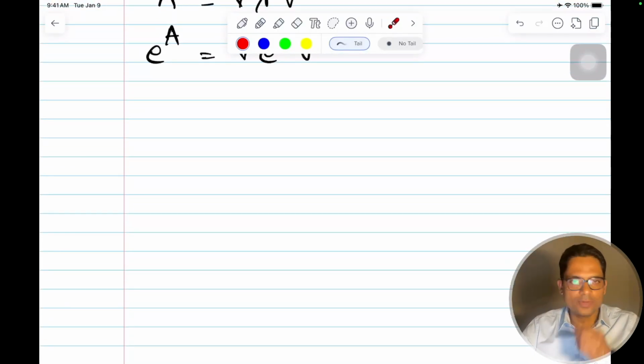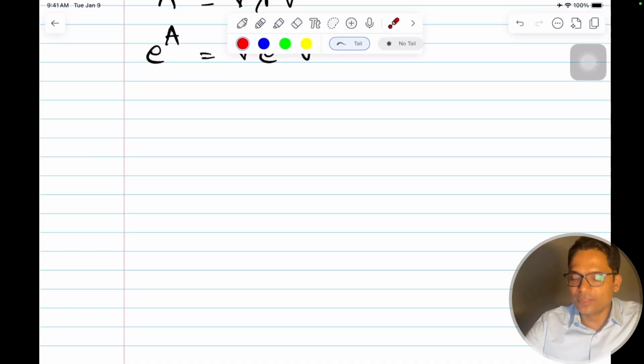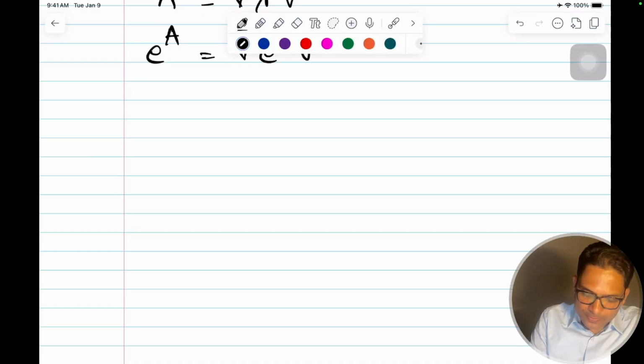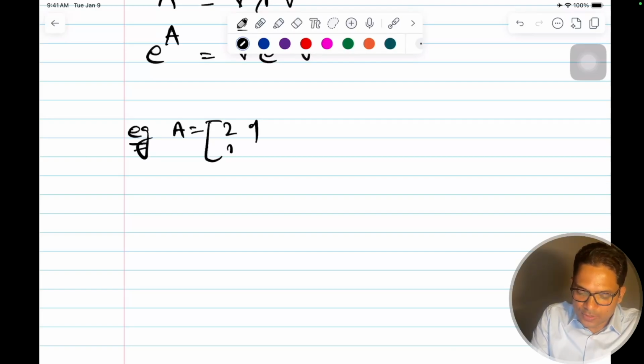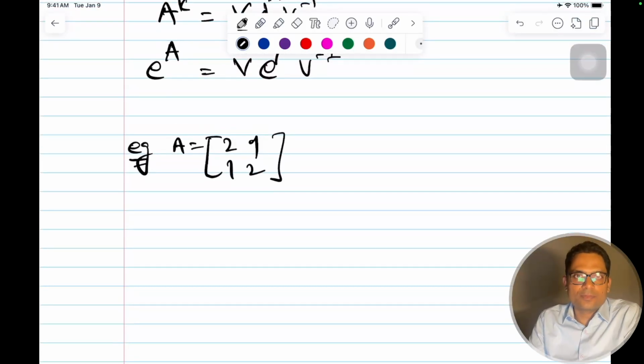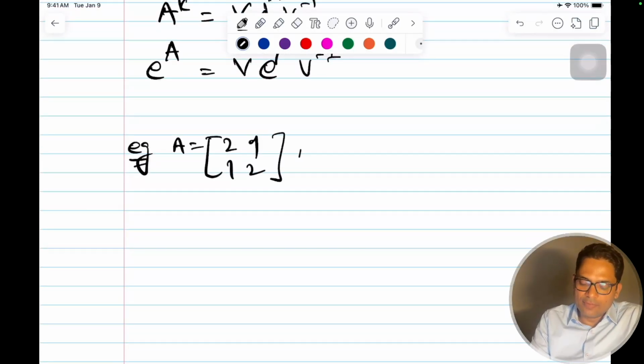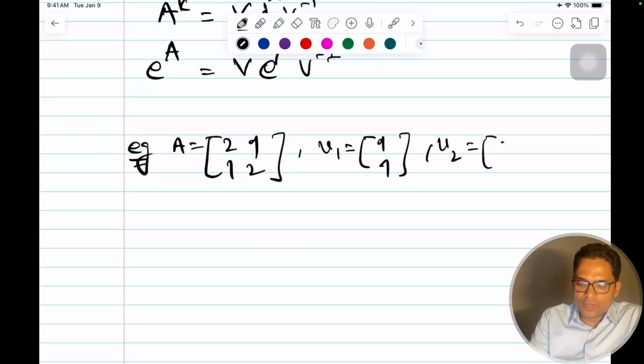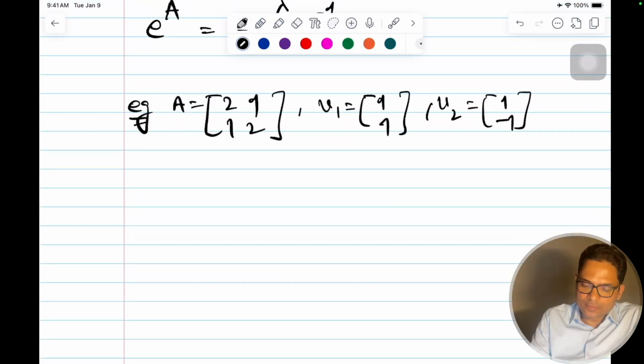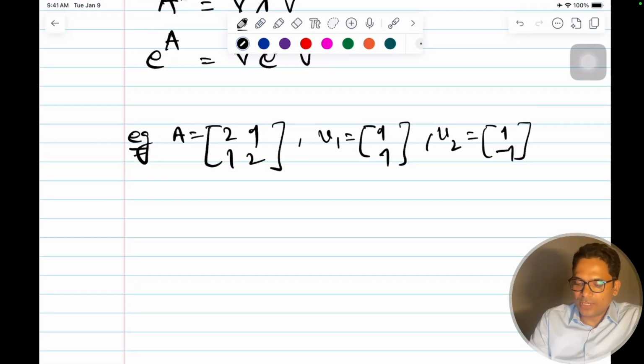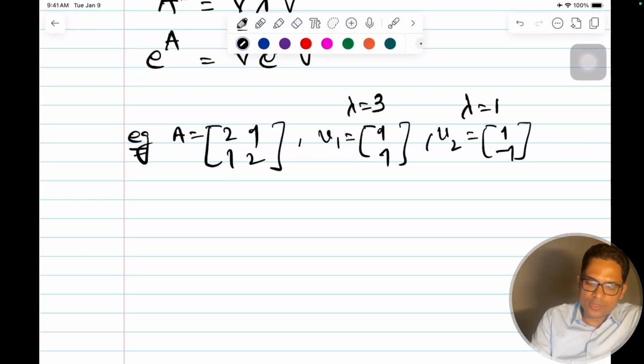So you can verify it also. You can just put all the values. For example, if you know how to calculate inverse, right? So for this matrix, A was [[2,1],[1,2]]. I leave the maths for you, and we calculated V. So v1 was (1,1), and our v2 was (1,-1). v1 corresponds to lambda equal to 3, and this is for lambda equal to 1.